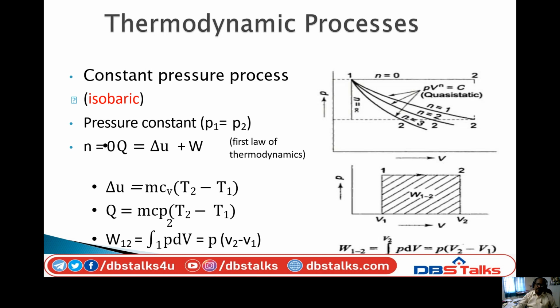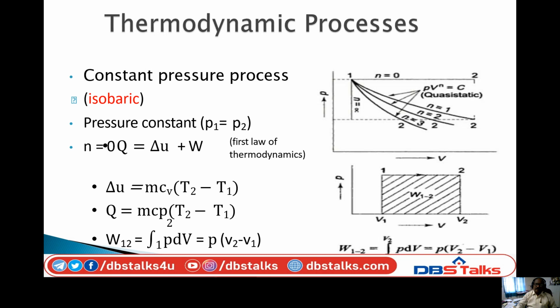First we'll discuss the constant pressure process. Constant pressure means pressure is constant, and this horizontal line 1-2 represents the constant pressure process.